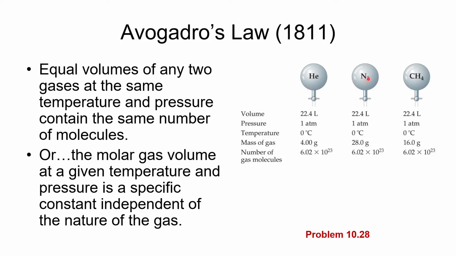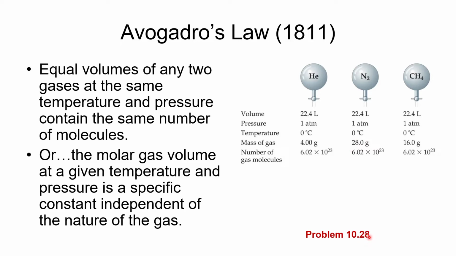Here we've got 22.4 liters, 1 atmosphere, 0 degrees Celsius of nitrogen, and it contains exactly 1 mole of that gas. Same thing here with methane. It contains exactly 1 mole. What that means is that the volume of a gas is independent of the size of the gas. All that's really important is how many moles of gas you have.